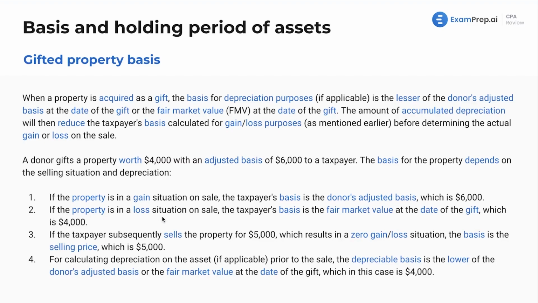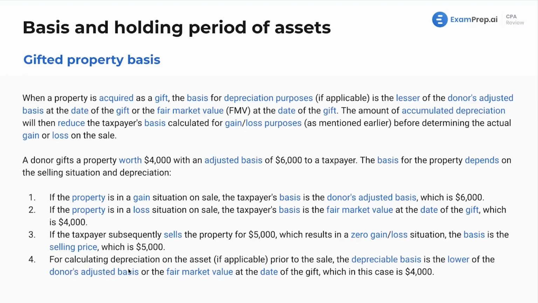Now, if we have a loss situation on the sale, the taxpayer basis is going to be the fair market value at the date of the gift, which will be $4,000. Now, if the taxpayer subsequently sells the property for $5,000, which results in zero gain or loss, then the basis is going to be the selling price, which is $5,000.